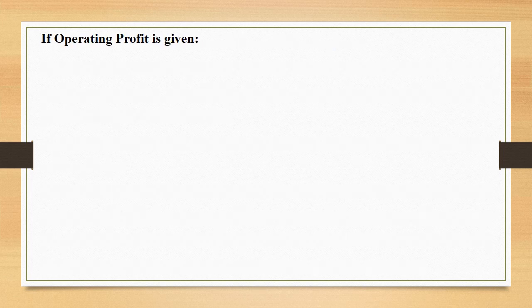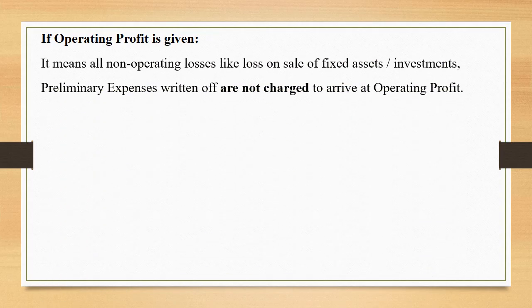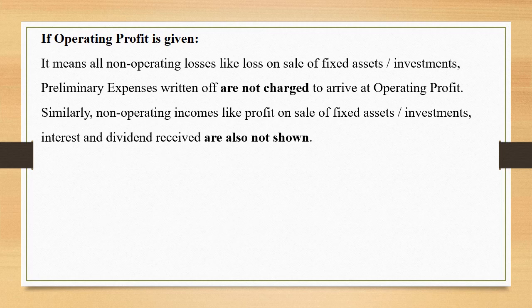When operating profit is given, this is also very important. It means all non-operating losses like loss on sale of fixed assets, loss on sale of investments, preliminary expenses written off are not charged to arrive at operating profit. Similarly, non-operating incomes like profit on sale of fixed assets, investments, interest and dividend received are also not shown.